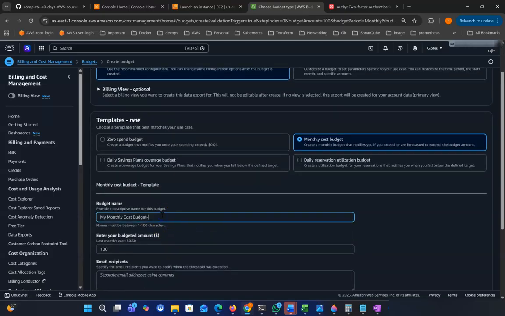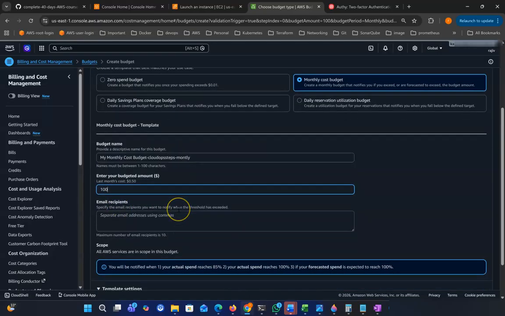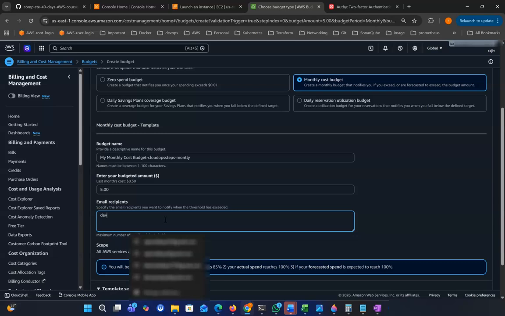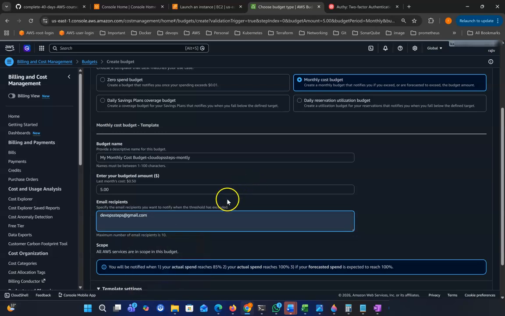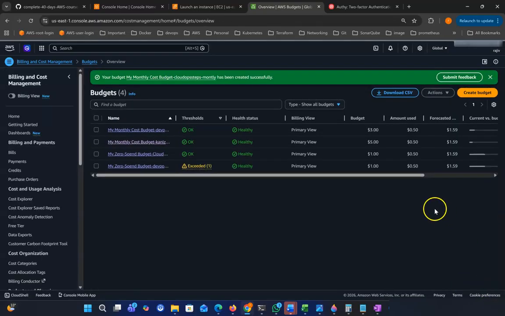In the same way you can put cloud ops steps monthly. Then you need to put your target. If you have a target of $5, then put 5. If you have $3, then put 3. If 10, then 10. Whatever your target is, you put it here. Then put your email address. Now create budget.